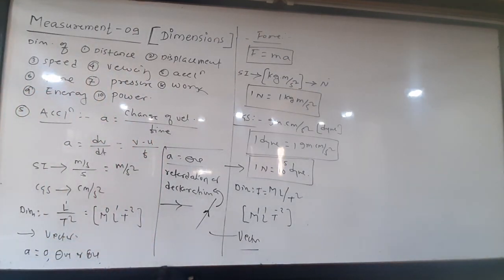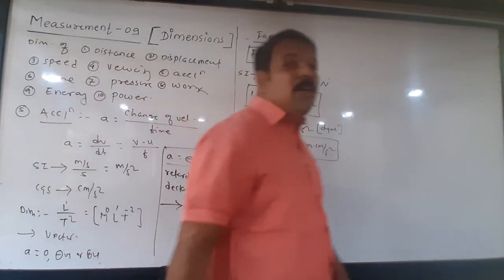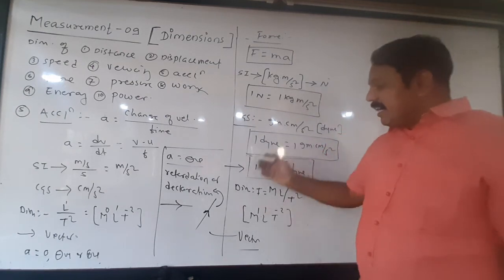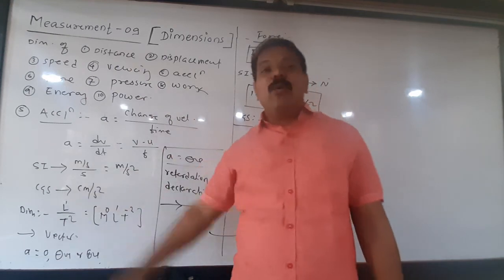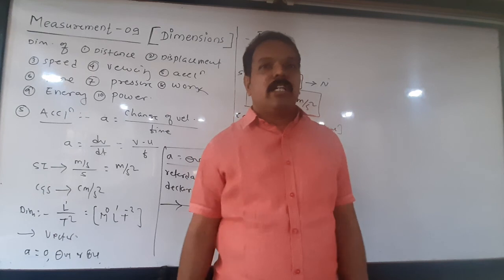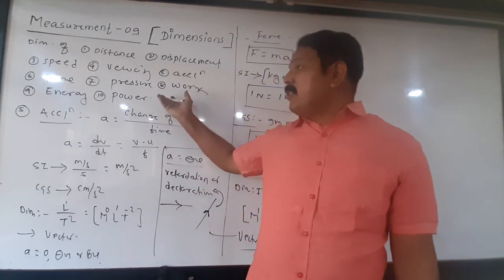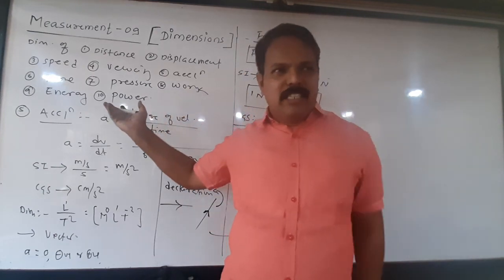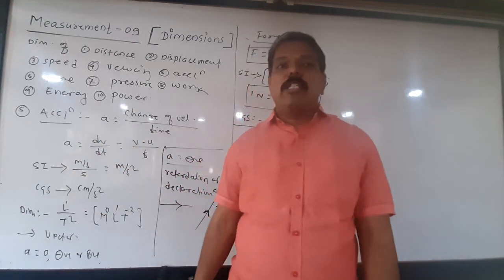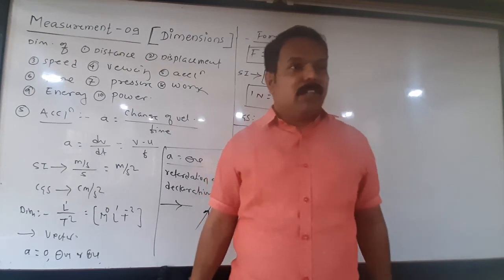We have seen distance, then displacement, then speed, velocity, then acceleration and force, and our intention is to find the dimensions. We have completed up to force. I think this is enough for today's lecture. Now we will find the dimensions of other quantities, and there are so many; as I already told, hundreds of quantities are there. We will find the dimensions of all these quantities from the next lecture. Okay, thank you.